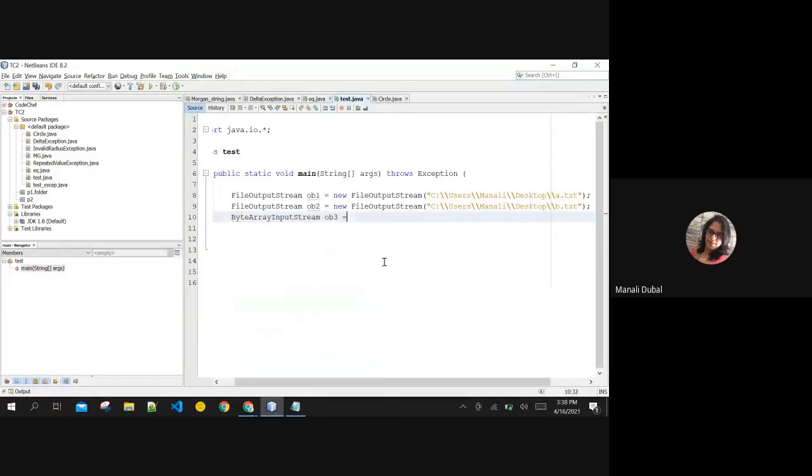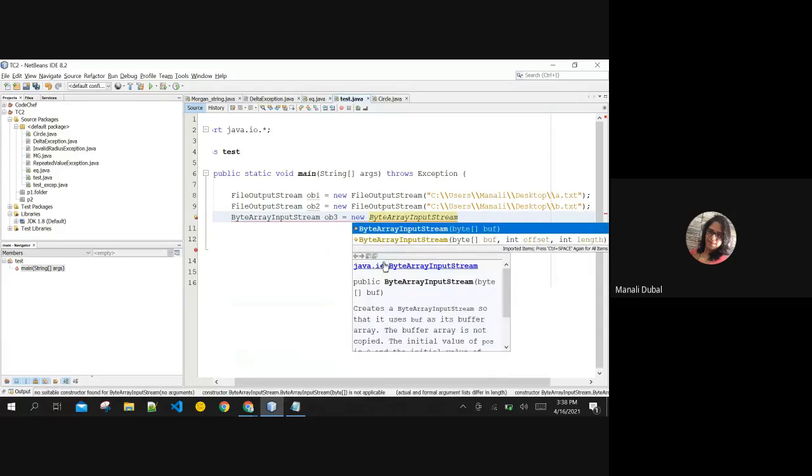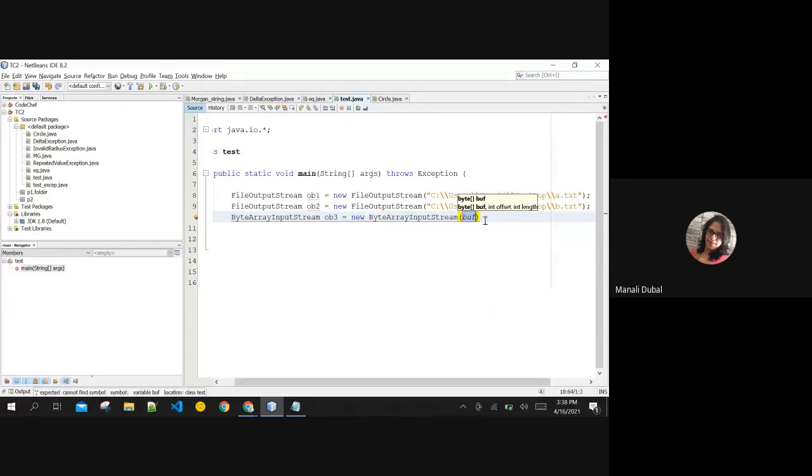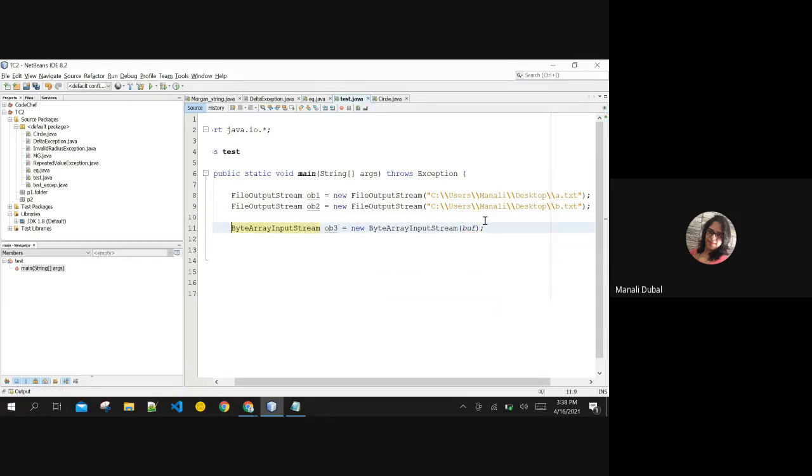Say for example ob3 equals new byte array input stream. I need to pass here a byte buffer, right? So I want to read the data in this byte buffer, so I need to create one buffer array over here. I am creating the buffer array, and I am reading the data from that buffer array. So I am creating a byte array.